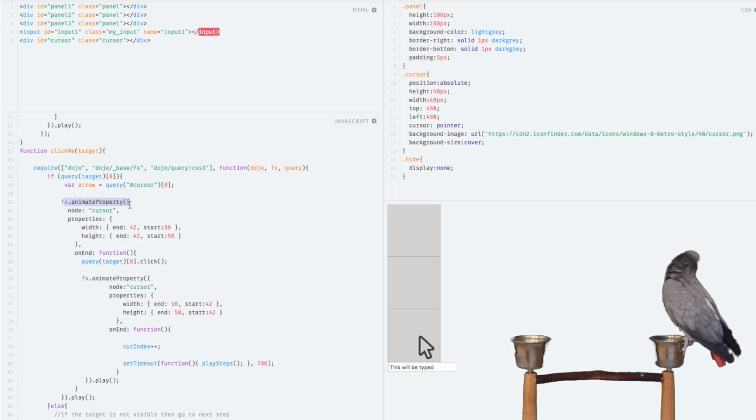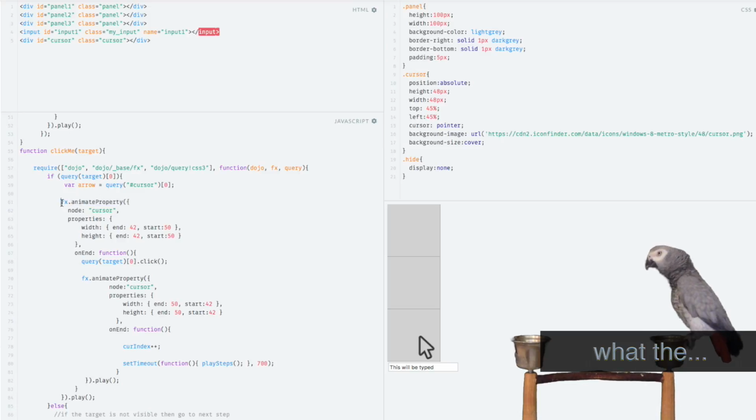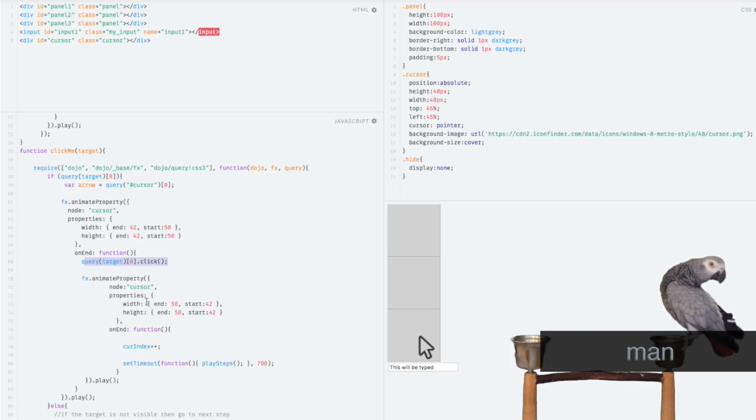But the really interesting thing is we call it twice. So in the FX animate property function, in the on-end, we go ahead and call the click method, but then we animate again. So let's watch it and see what these two animations are.